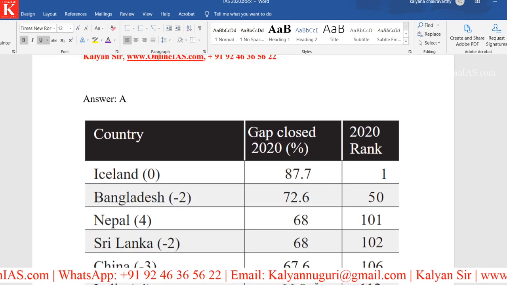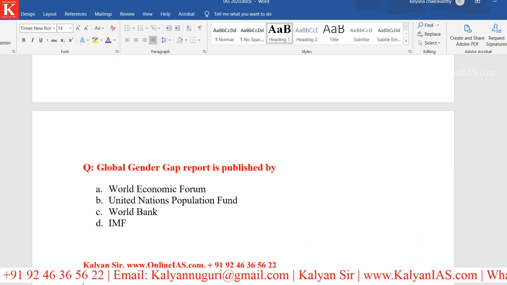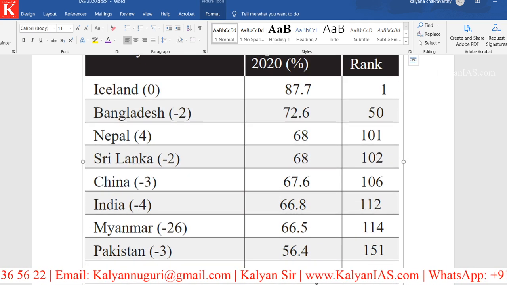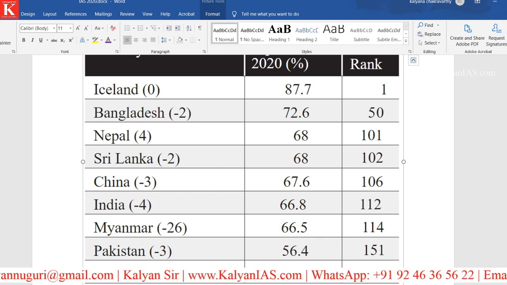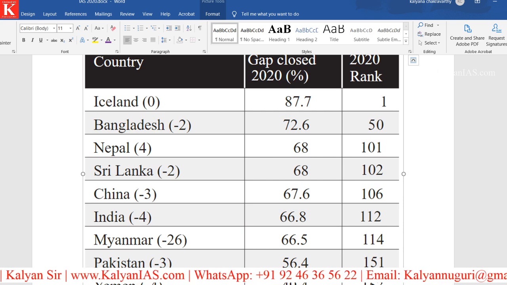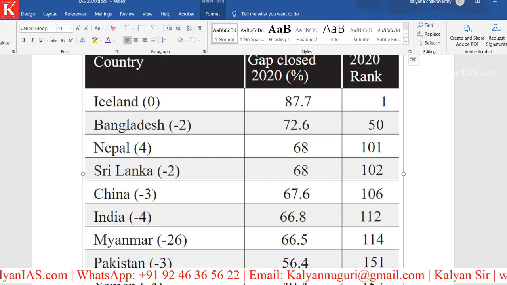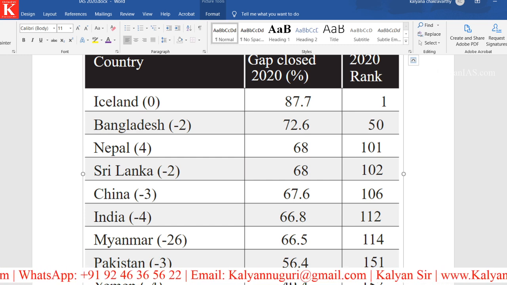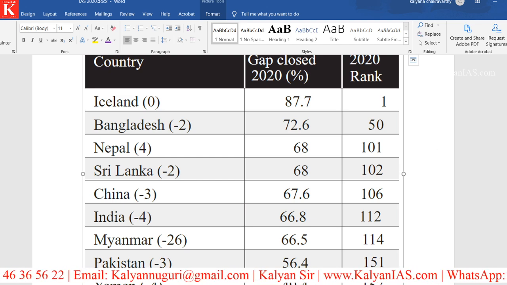The answer is option A, that is World Economic Forum, WEF. Kindly remember this, and look at this, where India is. As far as this particular report is concerned, Iceland is ranking at number 1 position, and India is ranking at 112th position, right? So kindly remember all these points.